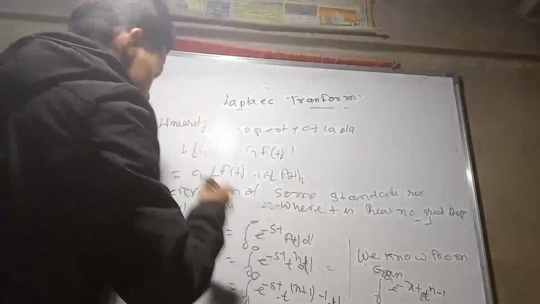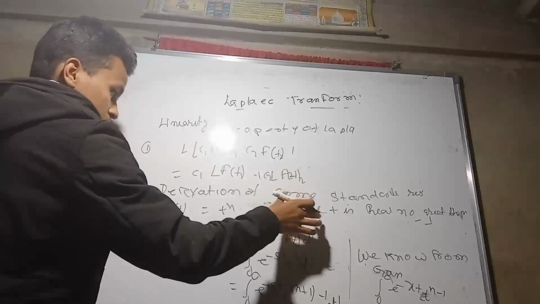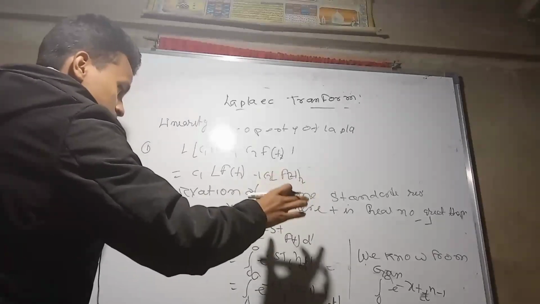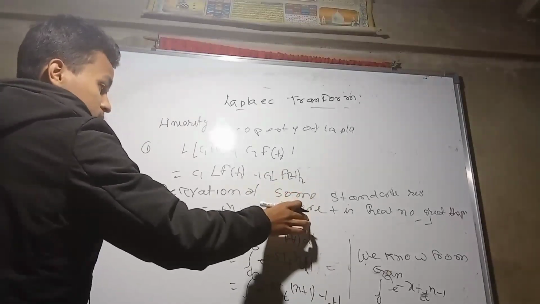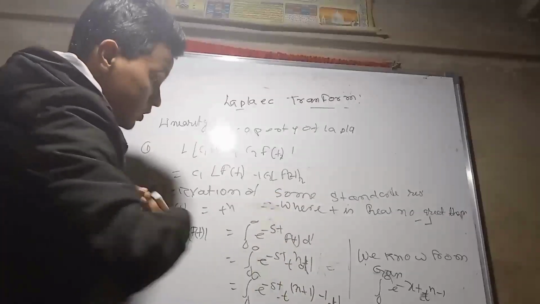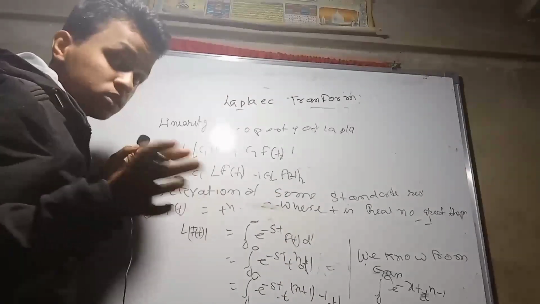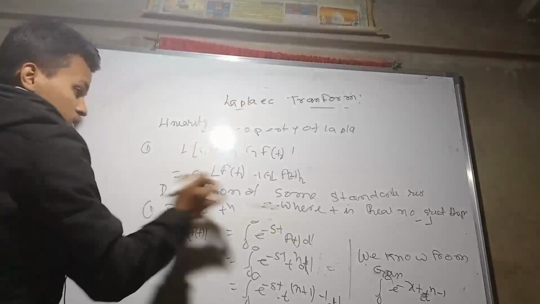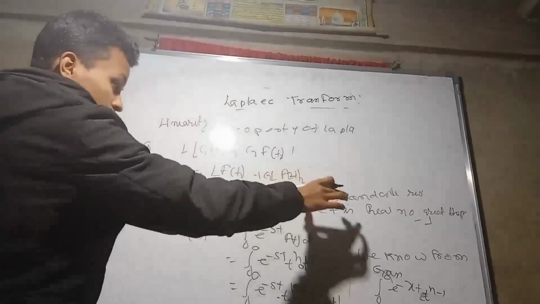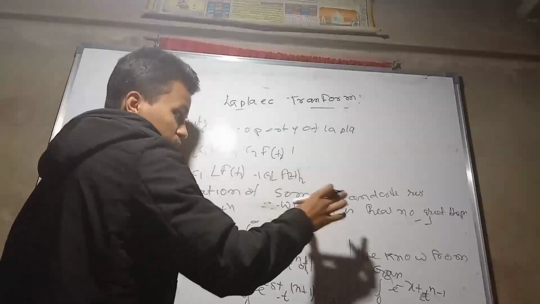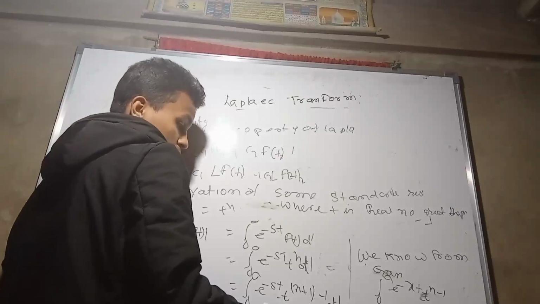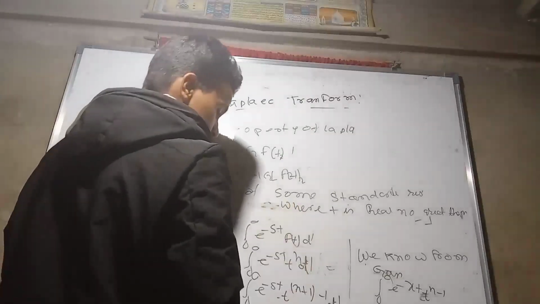Now please do it yourself. What is the result? Now I am writing the result. Please derive it, the derivation is on you. Here we get this result for the non-negative real number, the real number greater than or equal to minus 1.